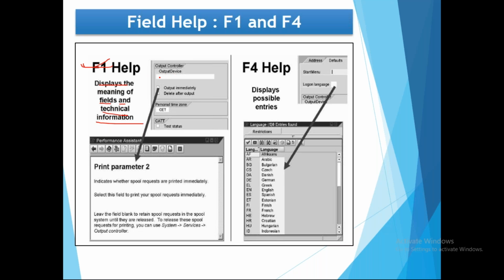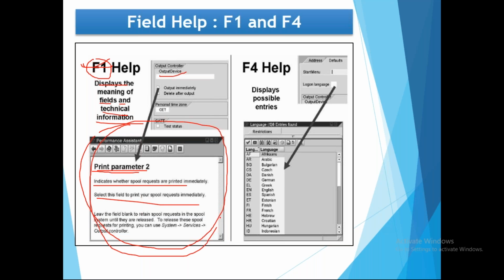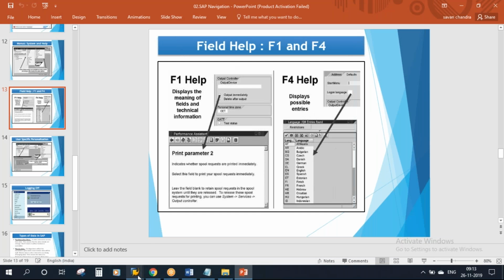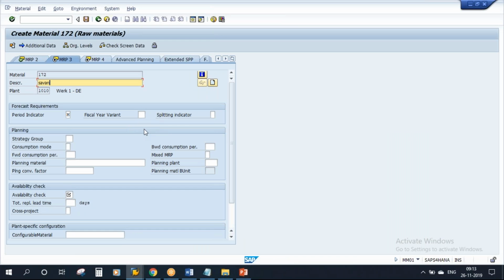When you put the cursor on that field and click F1, the system will give you a pop-up box with information about that particular field. What is that field? What is the use of that field? Whereas if you click the F4 button, it will display all the possible entries for that field, the list of values allowed. That is the use of F1 and F4. Suppose I am on this one, let's say. Suppose again I will go to Basic Data 1.